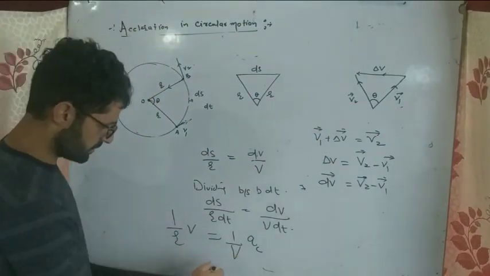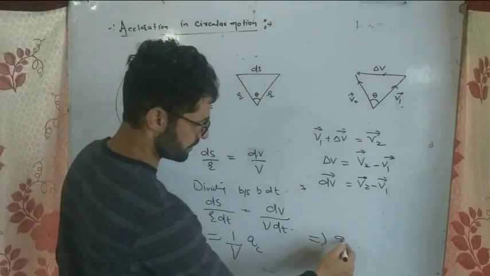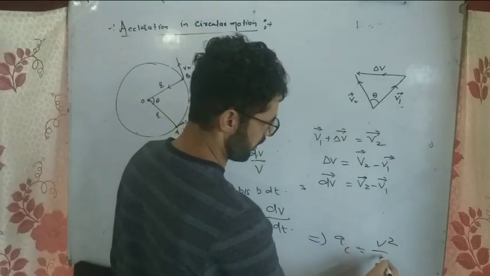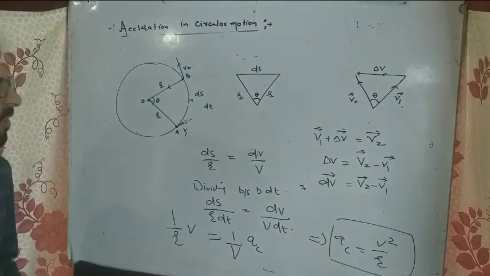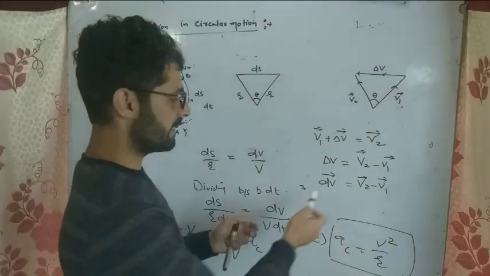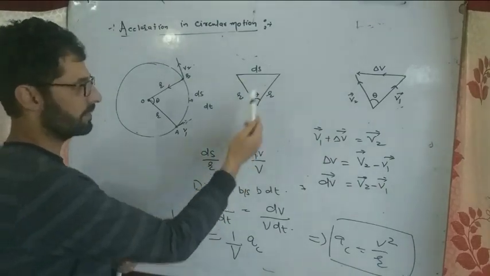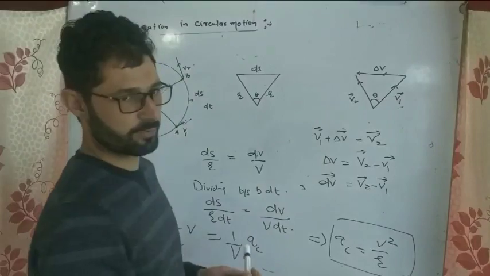And you know ac is equal to v square divided by r. This is ac is equal to v square divided by r. And this is how we can derive it. पहले हमने डेल्टा v निकाला, फिर हमने ds divided by r निकाला, तो फिर हमने इन दो ट्रायंगल्स को सिमिलर किया, तो corresponding sides of similar triangles are proportional.